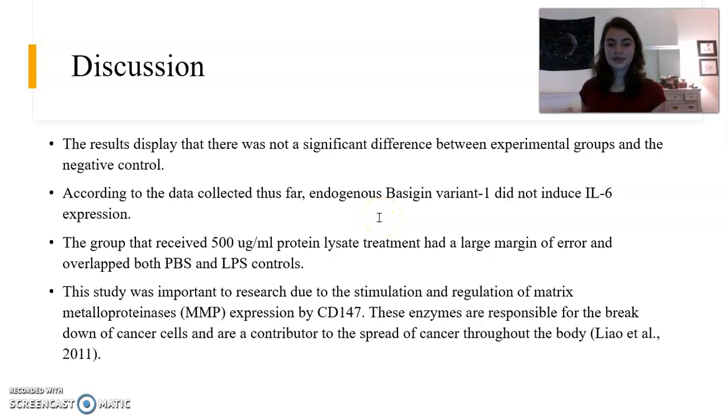Now, these MMP enzymes are responsible for breaking down the extracellular matrix of cancer cells and are a contributor to the spread of cancer throughout the body. And thus, understanding Basigin is essential for cancer research and how to stop the spread of cancer within the body.